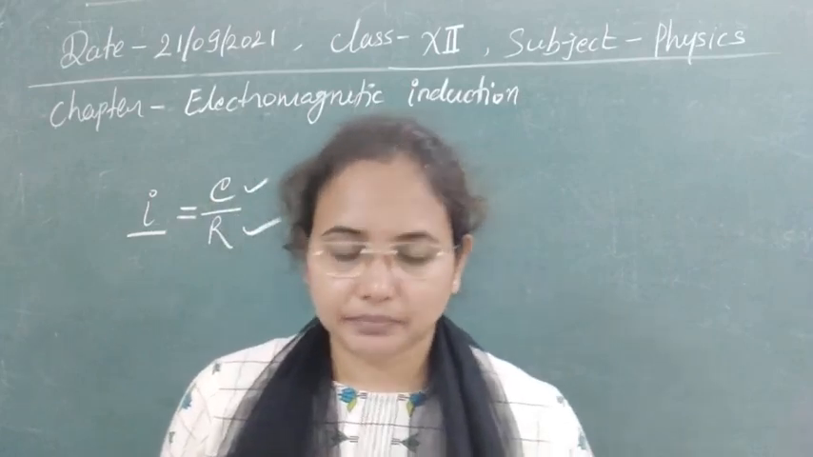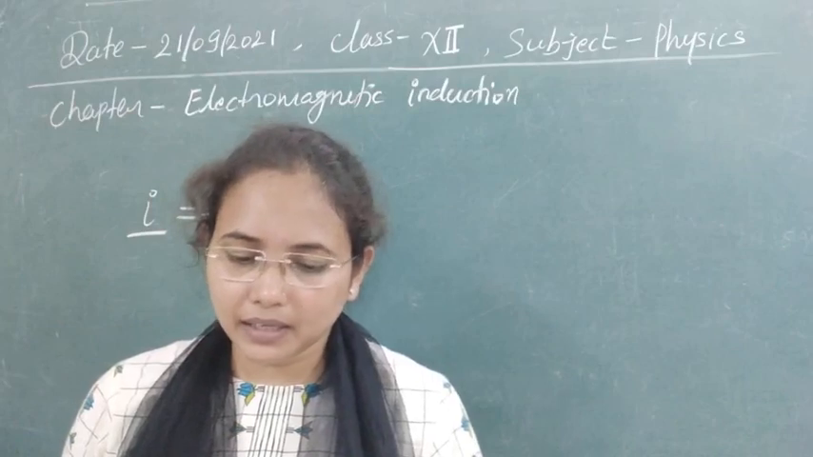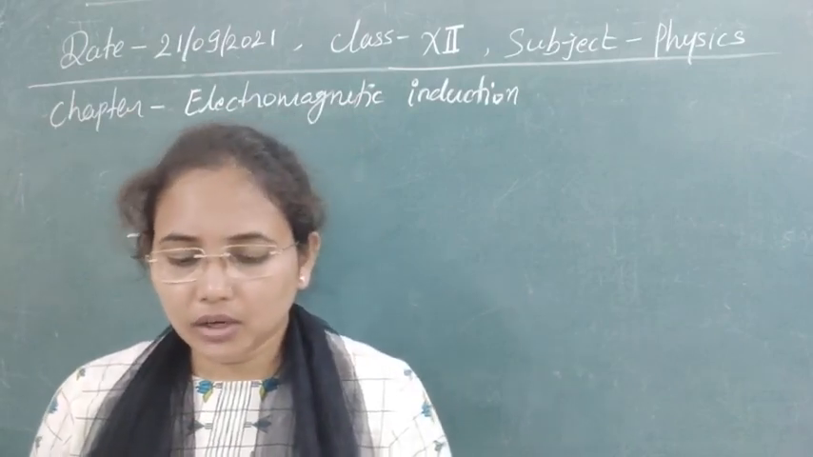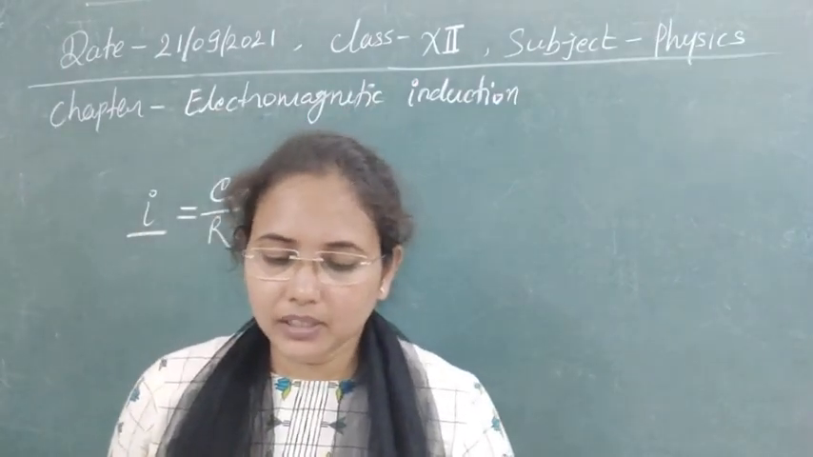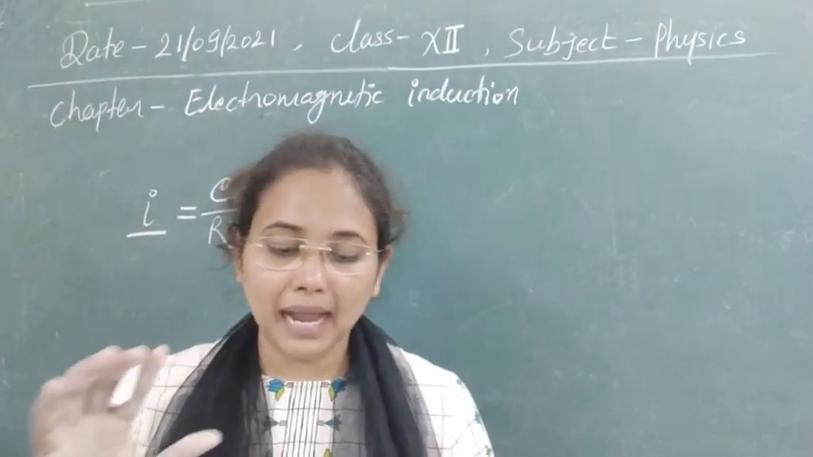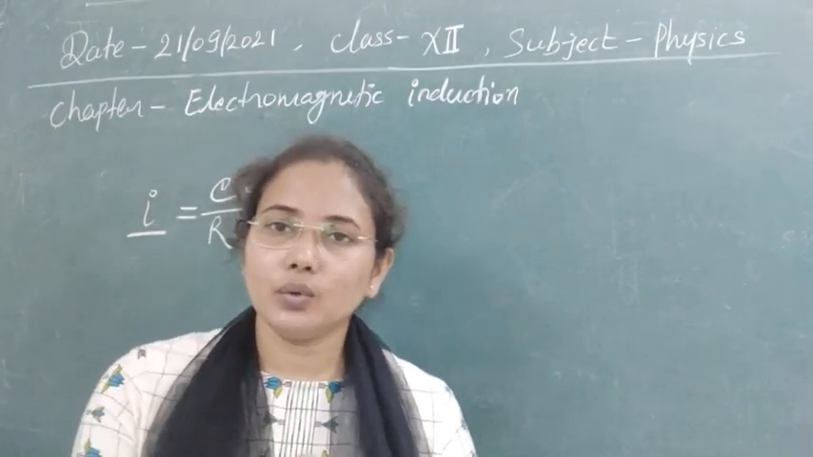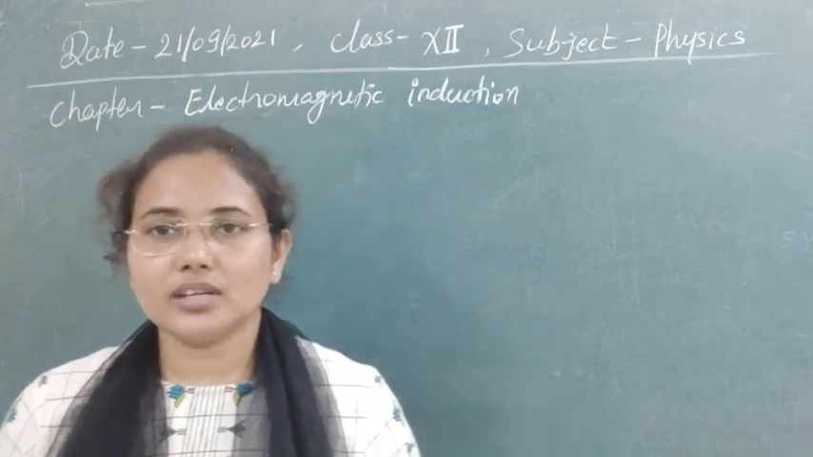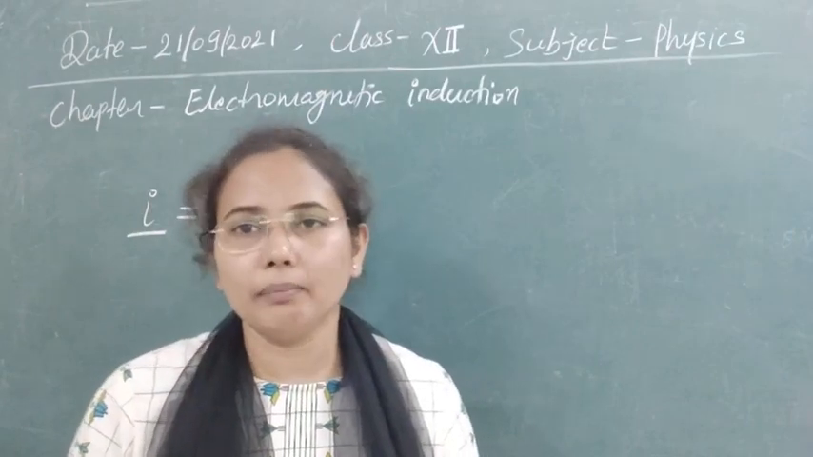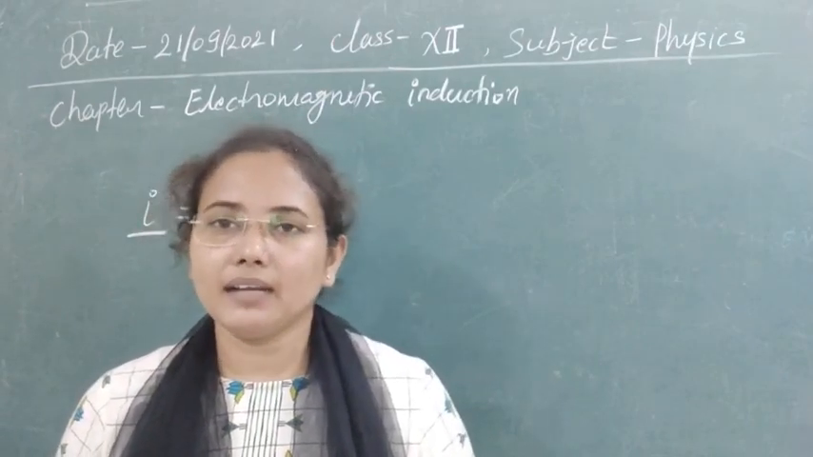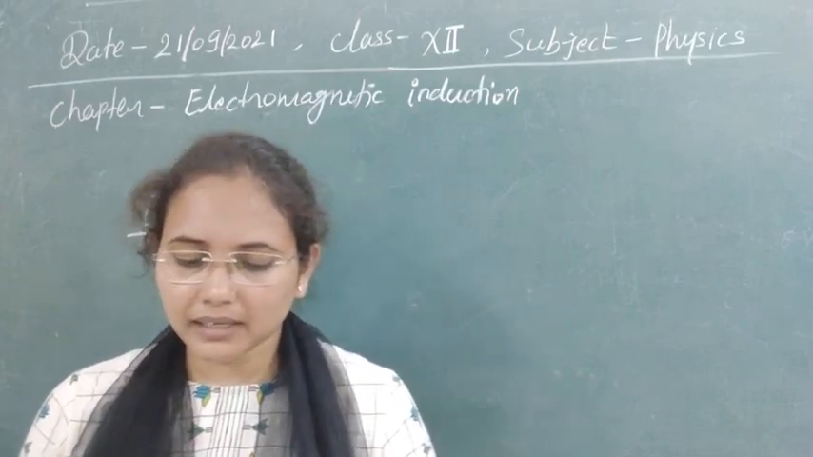The third question: an induced EMF is produced whenever a magnet is plunged into a coil. The strength of the induced EMF is independent of which factor? If the magnet is plunged into the coil, it means we are moving the magnet through the coil. As I told you in yesterday's class, whenever the magnet moves, due to its movement, obviously the magnetic flux will change and there will be a change in the magnetic field also.